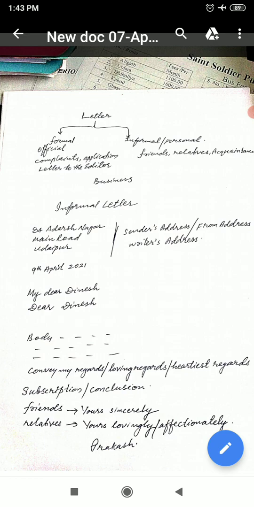And in the second paragraph, you have to write the main points. After changing the paragraph, and for changing the paragraph, you have to leave one line. In books, we can see the changing of paragraph like this.